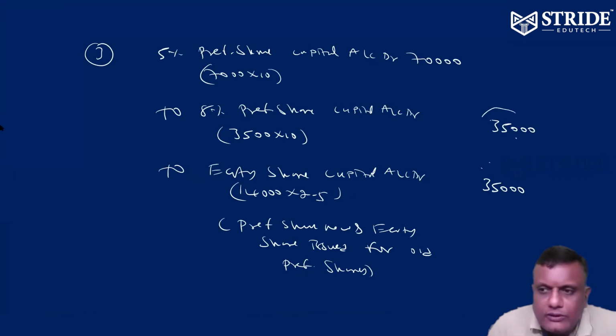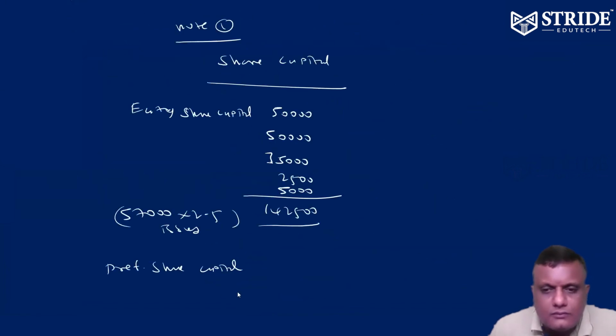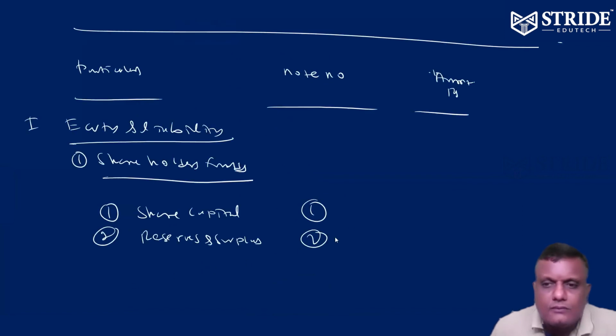Again, one more 35,000. Only 35,000, no more preference. So preference share capital is 35,000. That's it. 1,42,500 plus 35,000 is 1,77,500. So 1,77,500 more. Right.